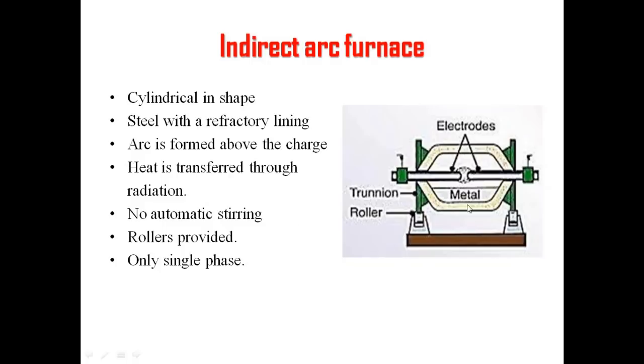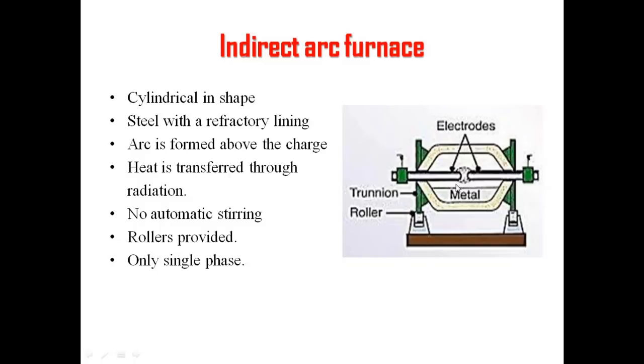So if we want uniform heating, we need to provide a mechanical roller system. That's the reason we have two rollers here. The mechanical roller system has to be provided. The rollers are used for rocking of this mechanical system. Rocking in the sense that it makes it move up and down. It will be moving like this, right? So that it twists at a certain angle, and the metal is mixed and heat is uniformly distributed.